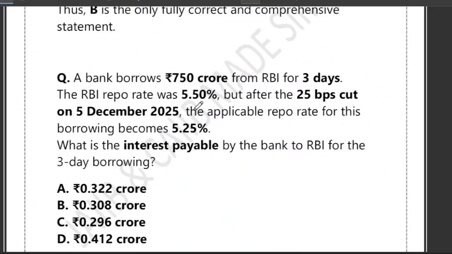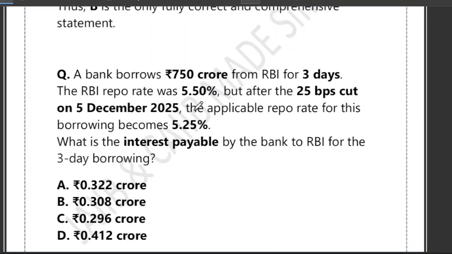Now friends, we have a very good question. This is a numerical type question. Let's try to solve this one. So basically what the question is all about: there is a bank and this bank borrows 750 crore from RBI for 3 days.